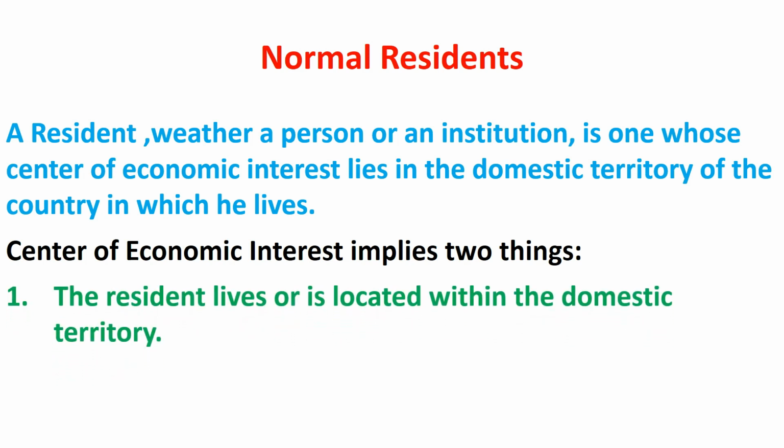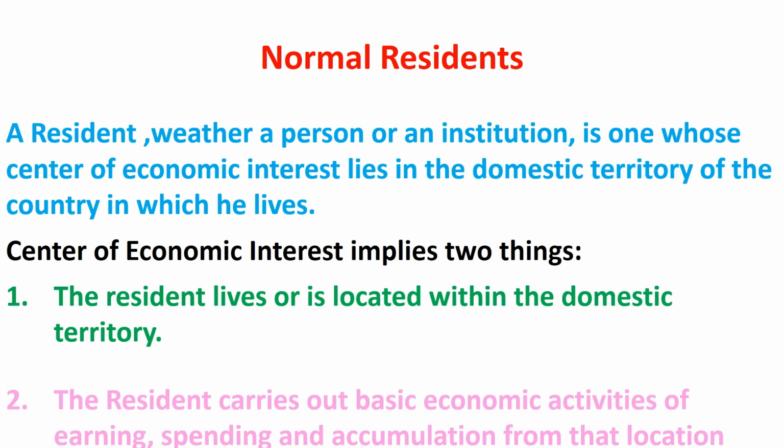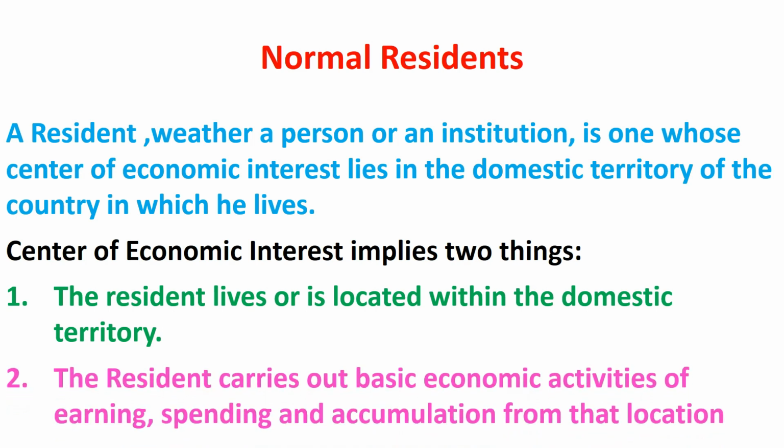First, the resident lives or is located within the domestic territory. And second, the resident carries out basic economic activities of earning, spending, and accumulation from the location. For example, people of England living in India for more than 1 year are normal residents of India.